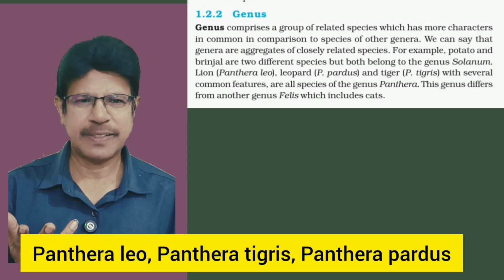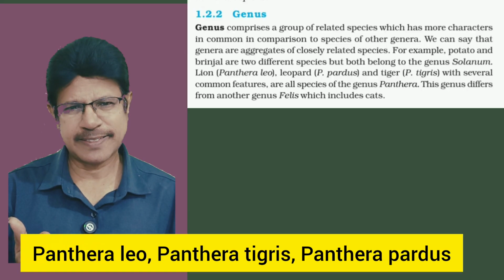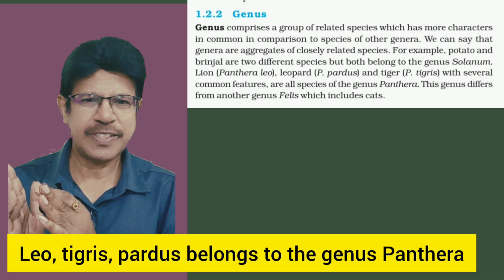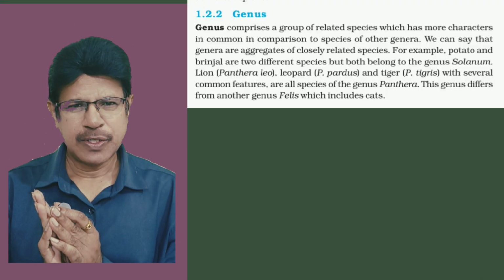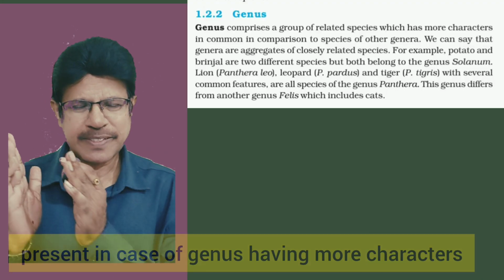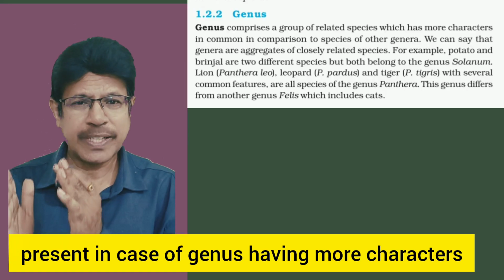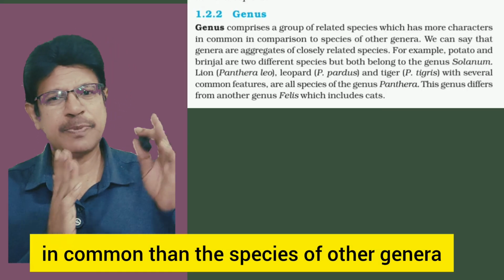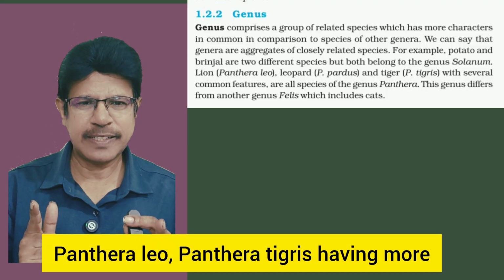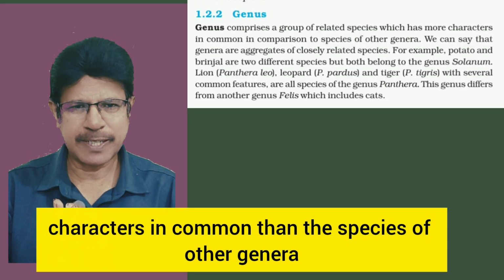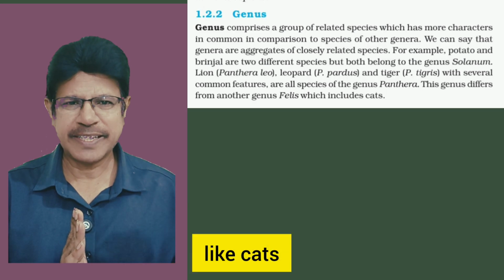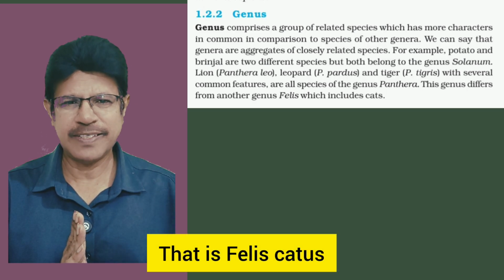Panthera leo, Panthera tigris, and Panthera pardus belong to the genus Panthera. So closely related species in a genus have more characters in common than the species of other genera. Panthera leo and Panthera tigris have more characters in common than species of other genera like the cat, Felis catus.